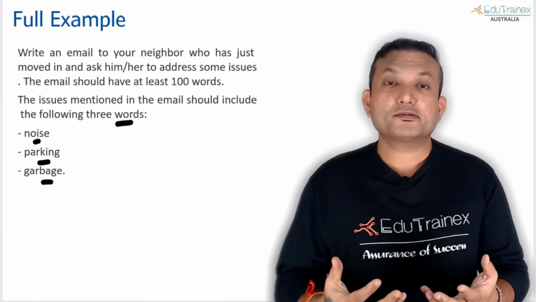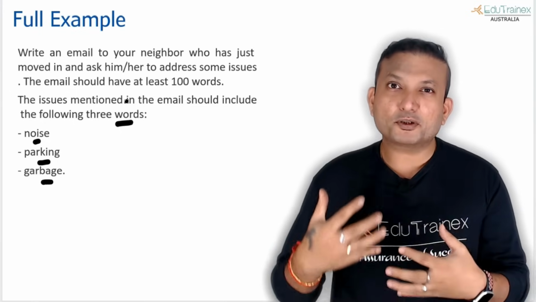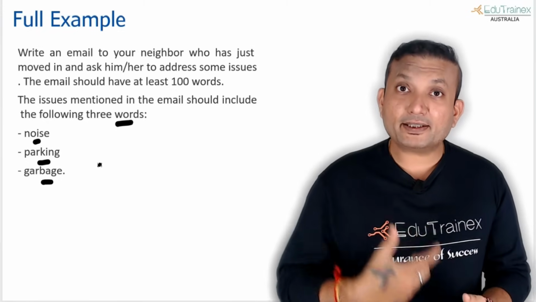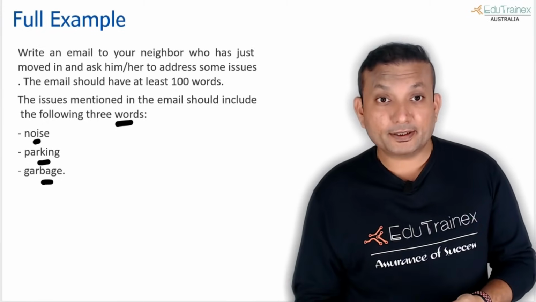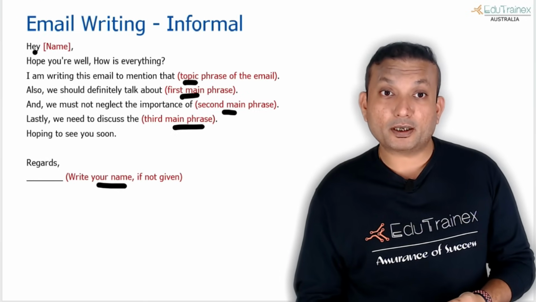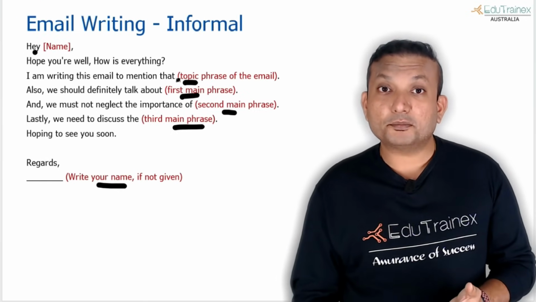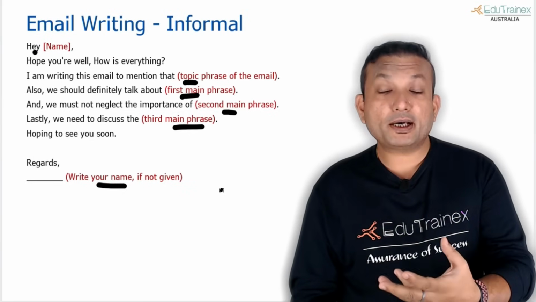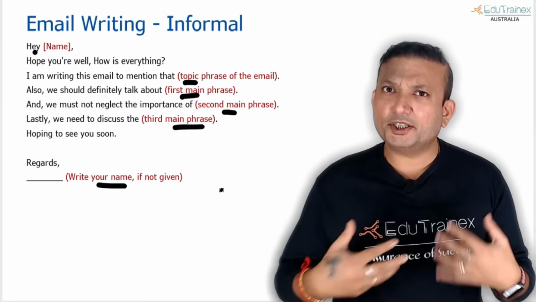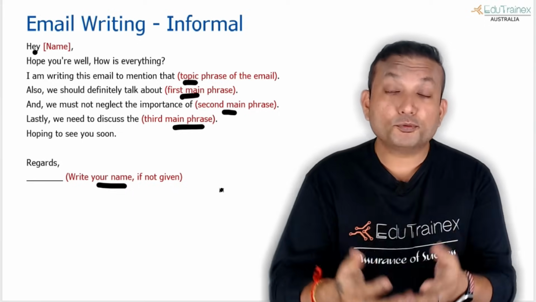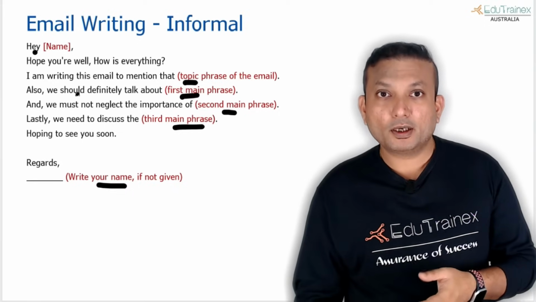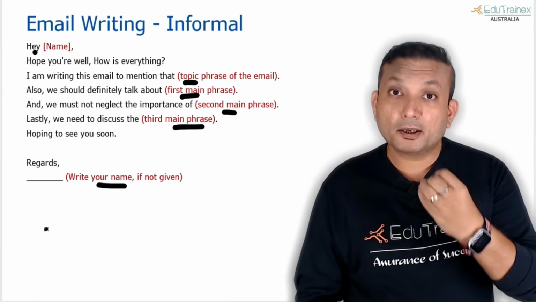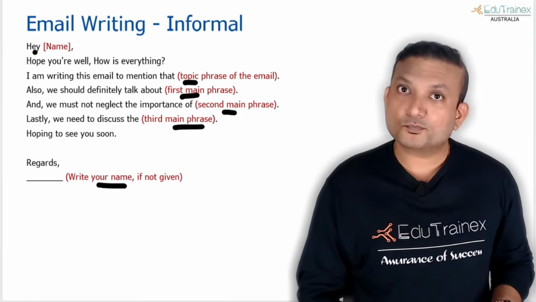So basically, a neighbor has moved in, and because of that you are having a couple of issues: noise, parking, garbage. Now you need to expand these words into phrases. In this particular template that I just showed you as part of the informal template, I'm writing this email to mention that. Then you have to tell your intention. Why am I writing this email? To talk about certain issues that have been caused since you moved in, something like that. I'll show you the whole thing. Also, we should definitely talk about, then you talk about noise, parking, garbage, and then finally summarize the email.